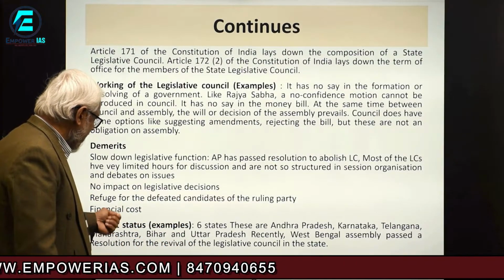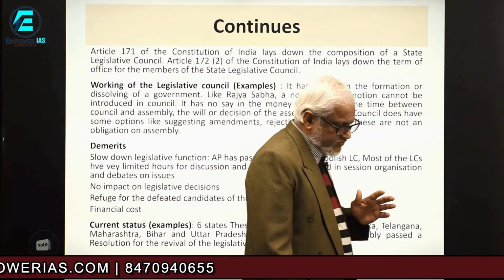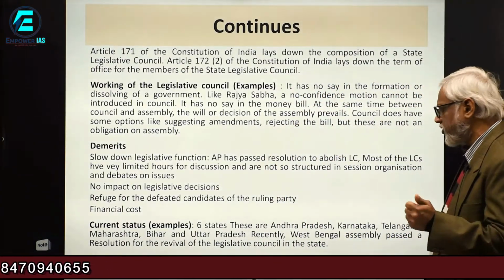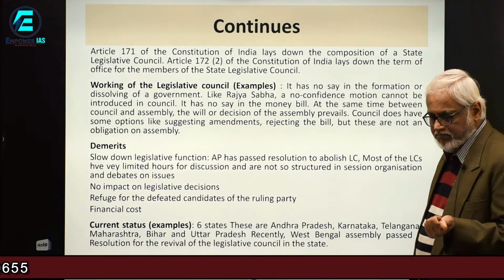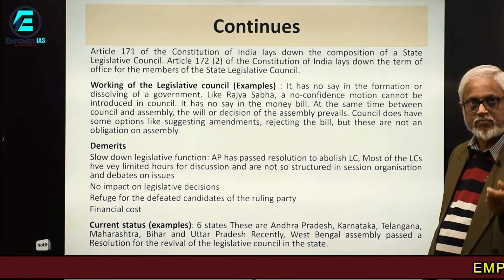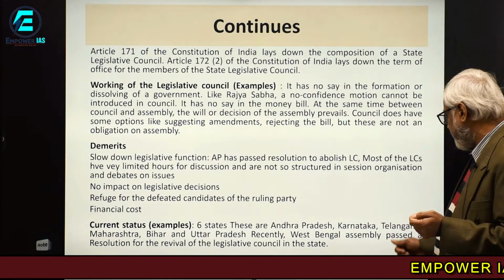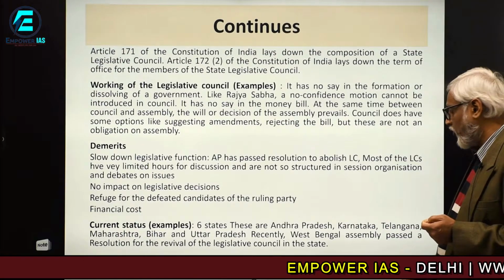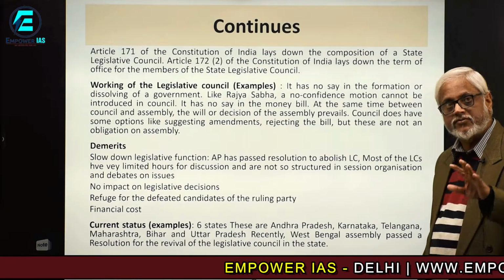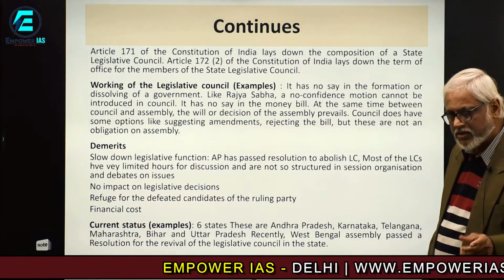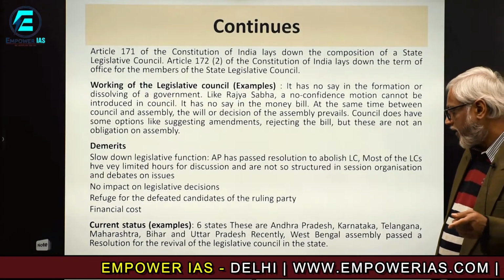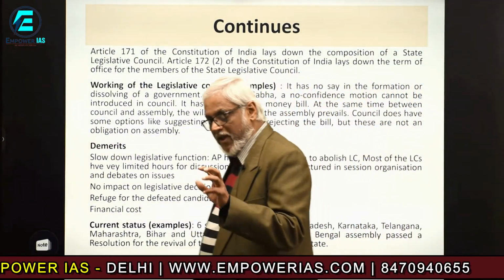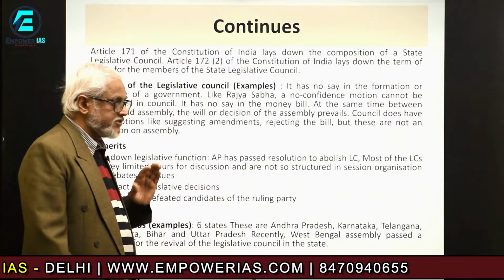Now, the current status and examples. There are 6 states out of all the states in India. Andhra Pradesh has a legislative council, but it has proposed to abolish it. Then Karnataka has, Telangana has, Maharashtra, Bihar and Uttar Pradesh have. And the West Bengal Assembly last year proposed to re-establish it, while Andhra Pradesh has proposed to abolish it. So this is the position. Based on this, you will have to develop the answer to these questions.